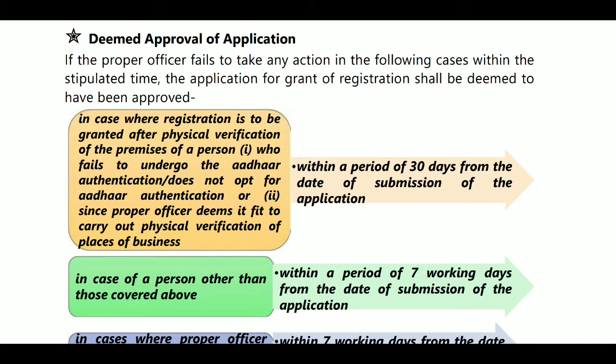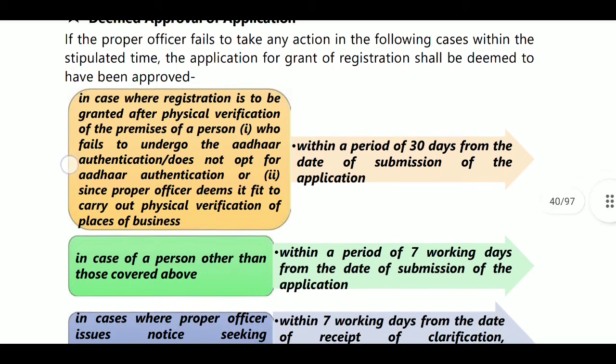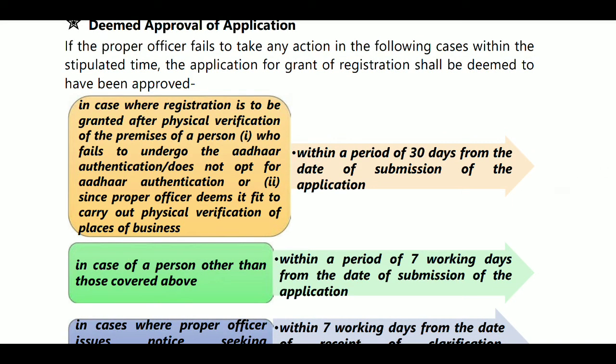For example, we have 7 days for giving the clarification, or in case of Aadhaar authentication not opted, 30 days. In that case, we will get the deemed approval. If you provided proper information, we will get the GST registration within 7 days. If we do not get the GST registration within 7 days, or if we do not get any show cause notice from the proper officer, it will be treated as deemed approval.